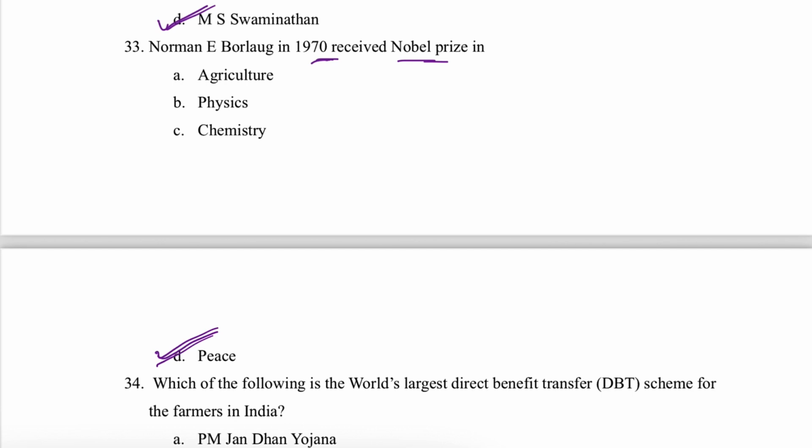Okay, so in agriculture there is no Nobel Prize. This is not a category of Nobel Prize. Yes, physics, chemistry, then literature, then I think medicine, there is Nobel Prize, but in agriculture there is no Nobel Prize. So he was awarded Nobel Prize for peace.